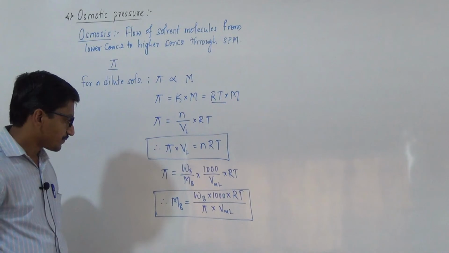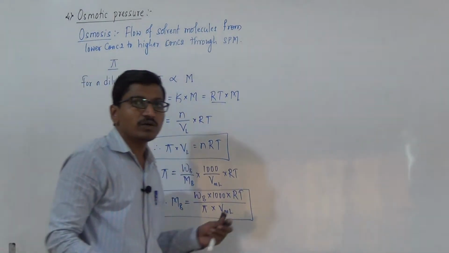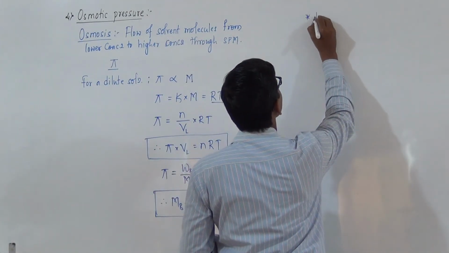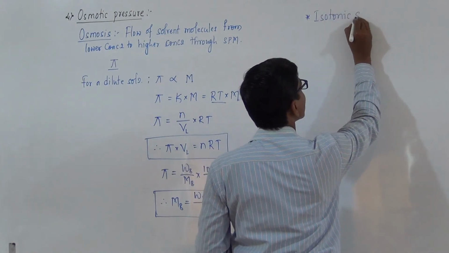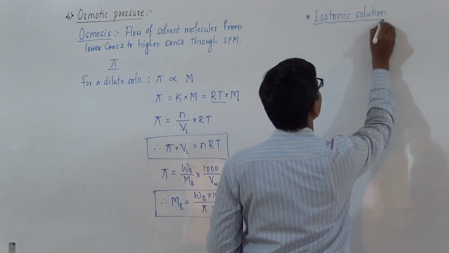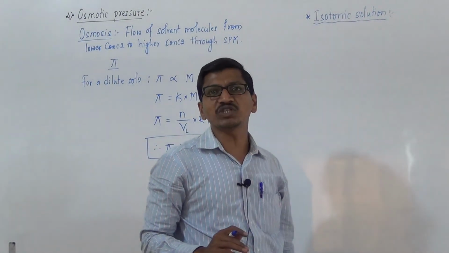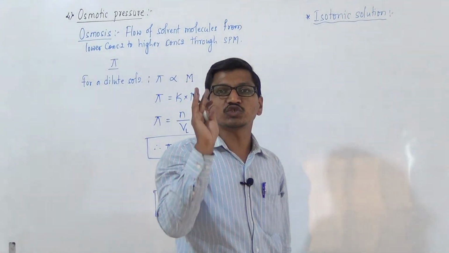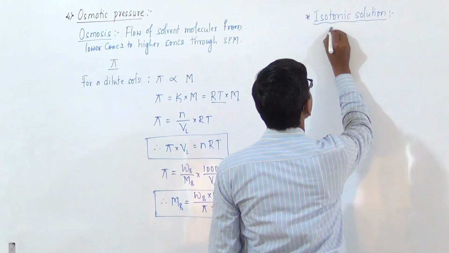In this, there are three important terms. First one is isotonic solution. What are isotonic solutions? Two solutions having same osmotic pressure or same number of moles or same concentration are called isotonic solutions.